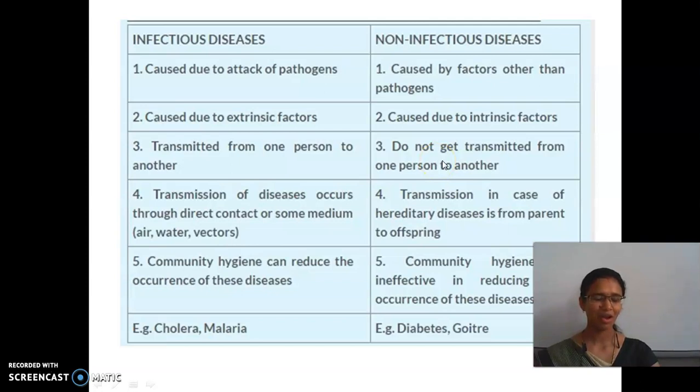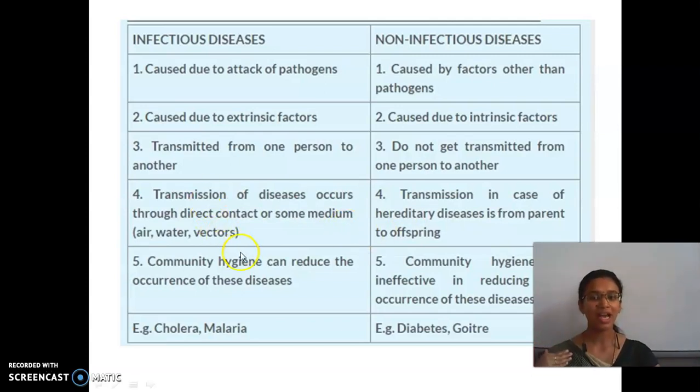Consider one may have a heart attack. Whether by touching, the heart attack transfers from one person to other? No. So it is a non-infectious disease. It is not caused by pathogens. It is caused due to the body parts. Transmission of infectious diseases occurs through direct contact or through some medium. Non-infectious diseases may be hereditary also. Some will be having hereditary sugar diseases. Sugar level, BP, these are all hereditary diseases.